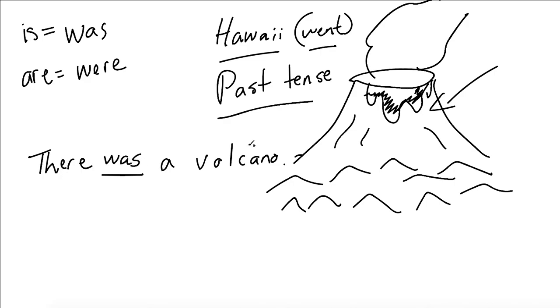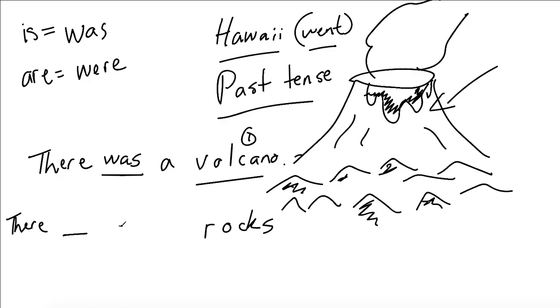Why do we say was? Because only one, it is singular, okay? Now look here, we have all of these black volcanic rocks, right? So we can say a lot of rocks. There, blank, a lot of rocks. Okay, which one is it? Were, correct. There were a lot of rocks.